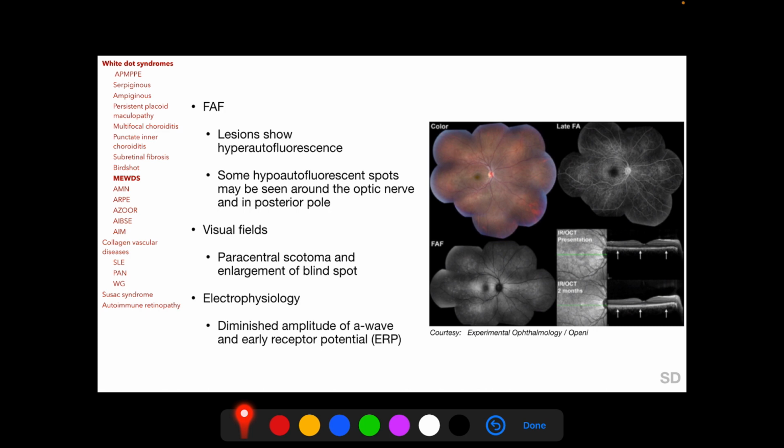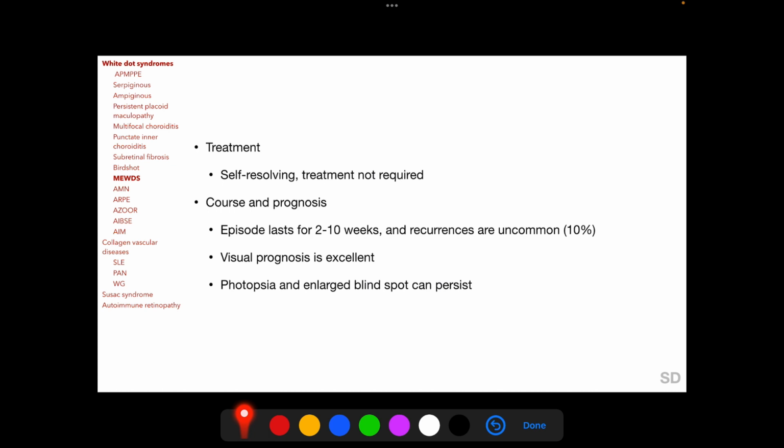in the posterior pole. Paracentral scotoma and enlargement of blind spot may be demonstrated on visual fields, and on electrophysiology we may find diminished amplitude of A wave and early receptor potential. MEWDS is self-resolving and treatment is not required. Episodes of MEWDS last for 2 to 10 weeks and recurrences are uncommon, and visual prognosis of MEWDS is excellent. However, photopsia and enlarged blind spot can persist.